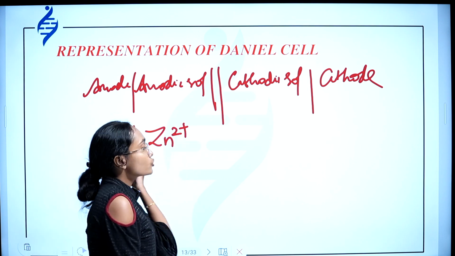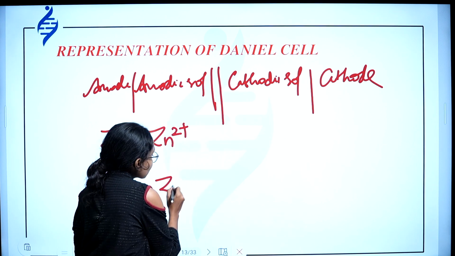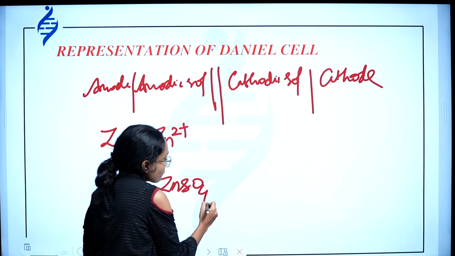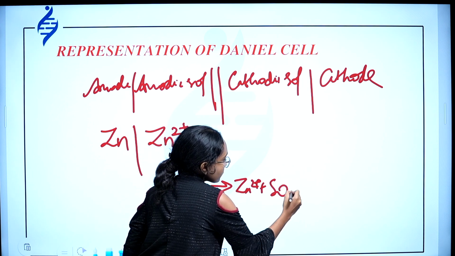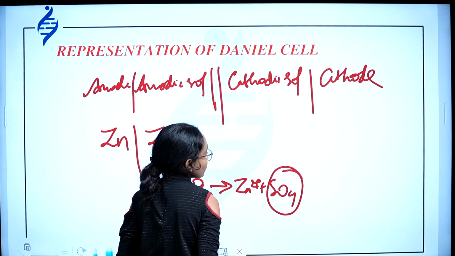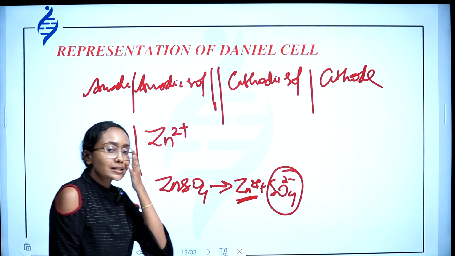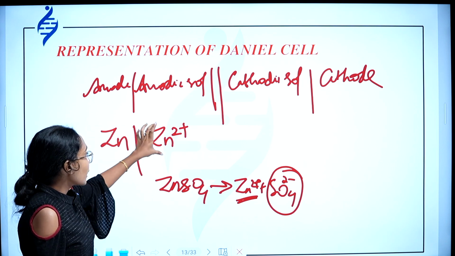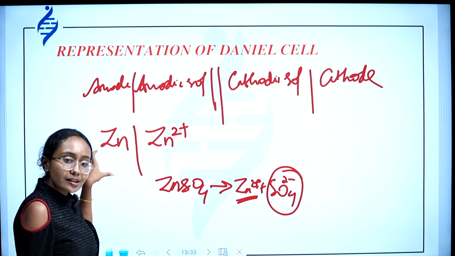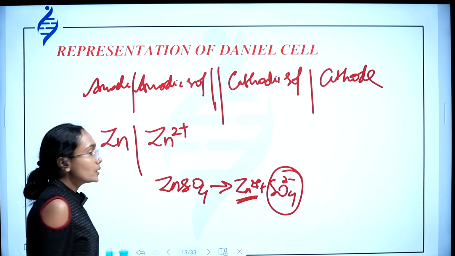Why did I use Zn2+ here? Why not ZnSO4? I've already told you, ZnSO4 means Zn2+ plus SO4 2-. Avoid SO4 2- and just write Zn2+, because we require an electrolyte or anodic solution having the same ions. So just ignore SO4 2- and write Zn2+.